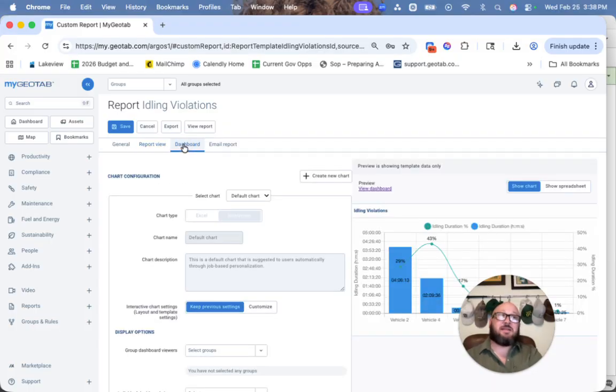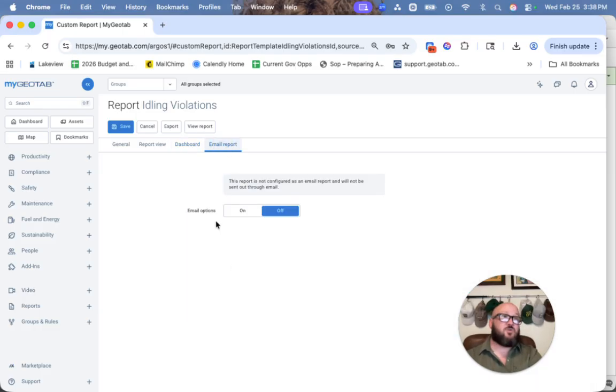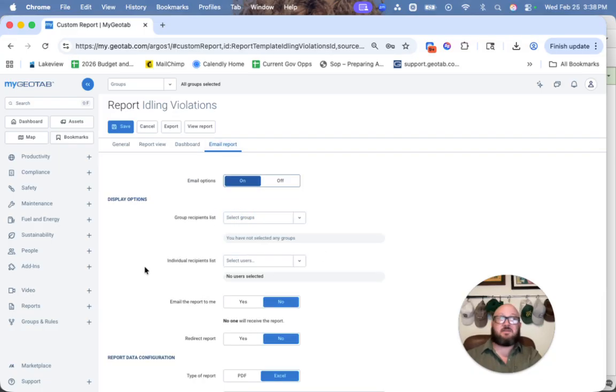Do I want it to be on my dashboard? So this one is already on the dashboard, but if it's not, you'd be able to toggle that on and create what that looks like. And then the other big thing is, do I want it emailed to me? You'll notice that this one doesn't have any email settings currently. Let's walk through how to set those up.